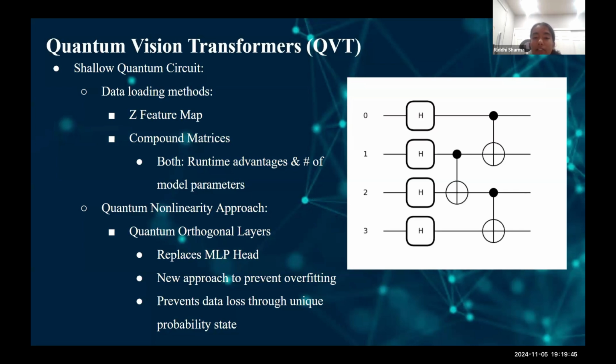In the first image, the patches are loaded into the qubit states, and then they're processed to the quantum orthogonal layer W, and additional variations of the data, like its inverse, are then applied to prevent overfitting. And this layer creates a probability state, which helps preserve the circuit data through more matrix computation.